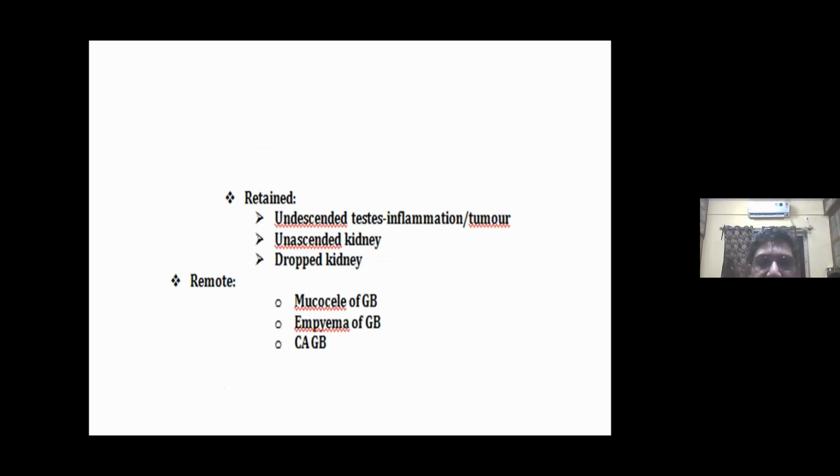Among the retained ones, there may be undescended testes, either inflammatory or tumor in undescended testes, unascended kidney and dropped kidney. Remote causes are mucocele of gallbladder, empyema of gallbladder, and carcinoma of gallbladder.